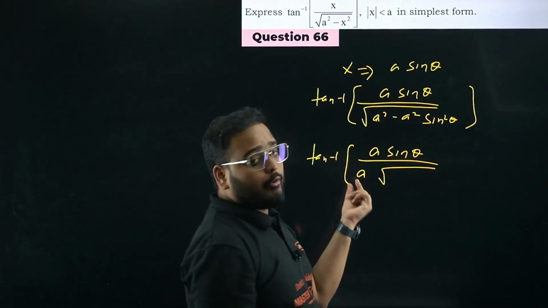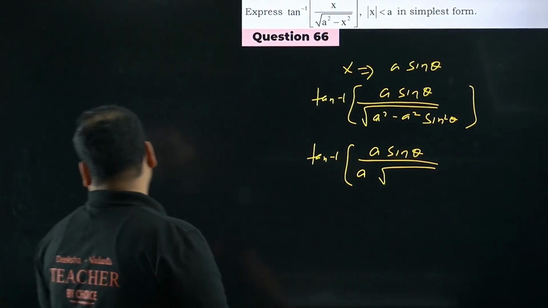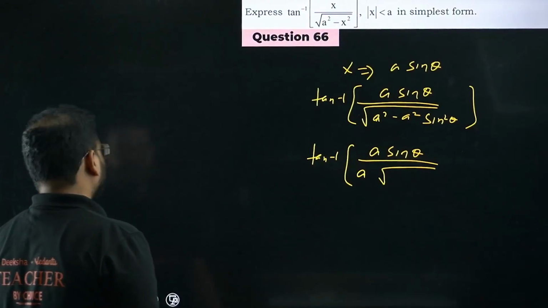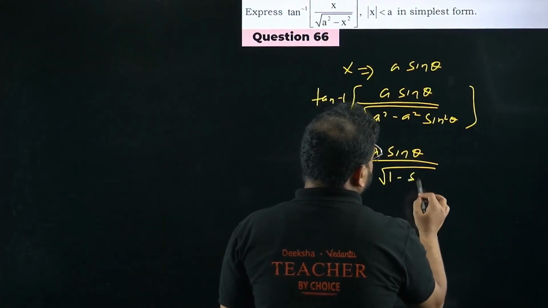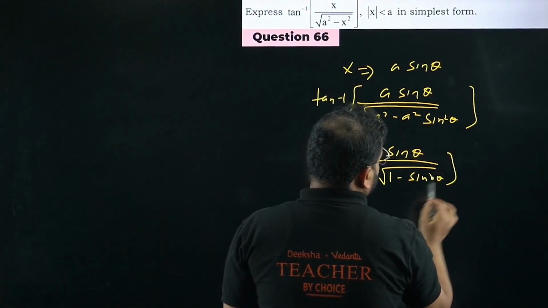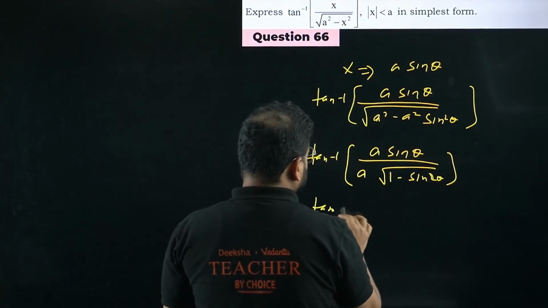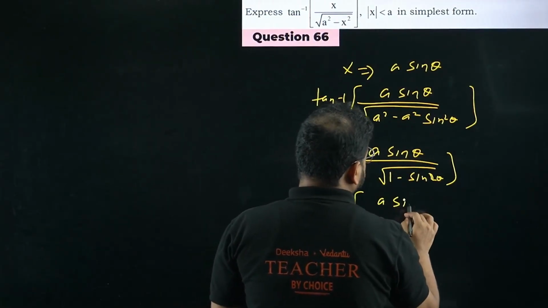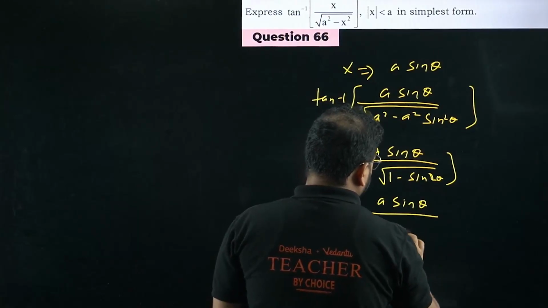You're taking a square common and out, right? In the root, it'll become a, right? Okay. So you get a times of 1 minus sine square theta, giving me the value to be tan inverse of a sine theta divided by a cos theta.